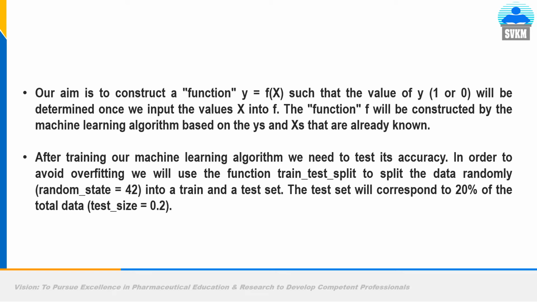So in order to avoid overfitting, we will use the function train_test_split to split the data randomly into a train and test set. The test set will correspond to 20% of the total data set. So this command we have to give to the machine learning model, that randomly you choose any 80% of the rows of our Excel sheet to train the model. The remaining 20% will be used by the model to test the model.